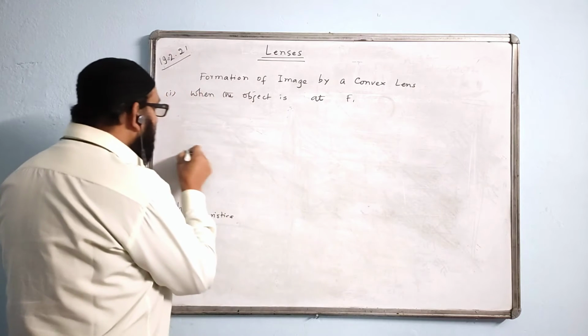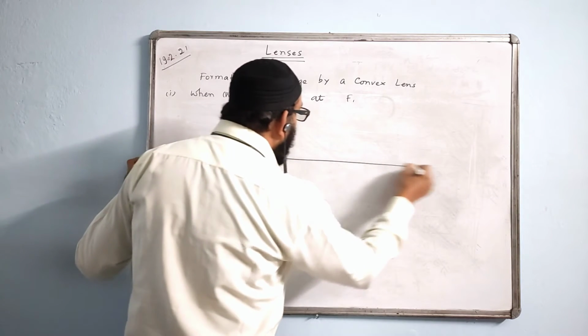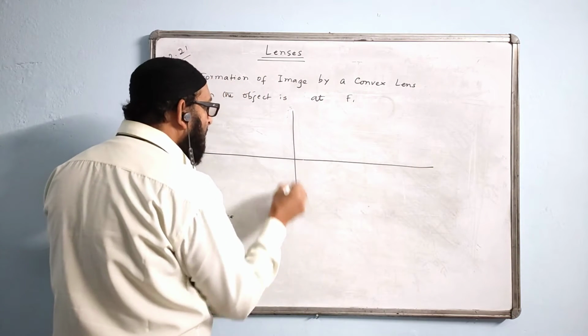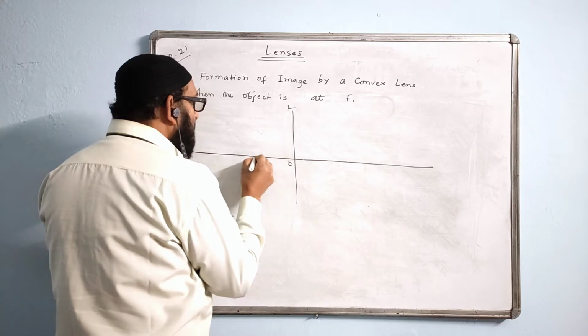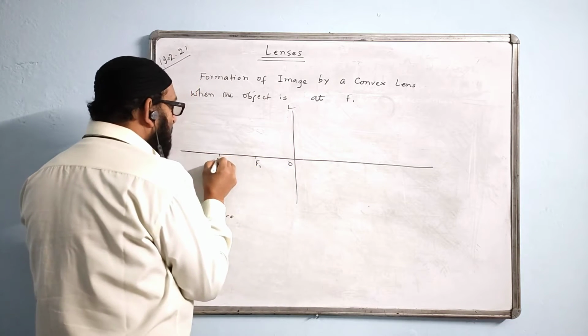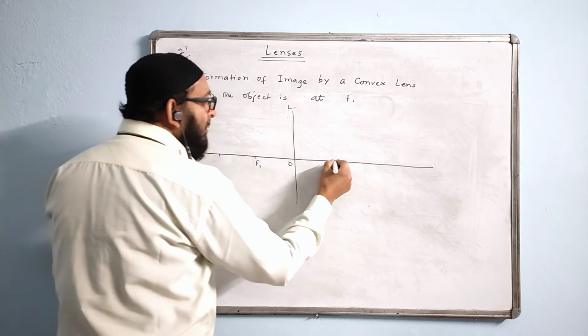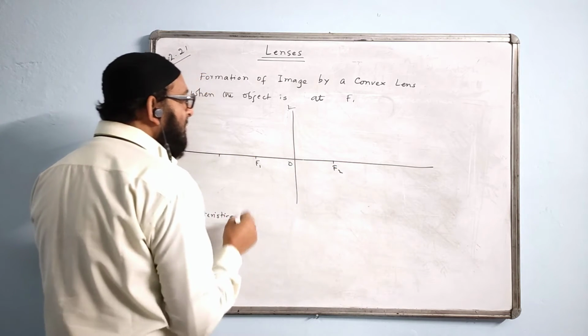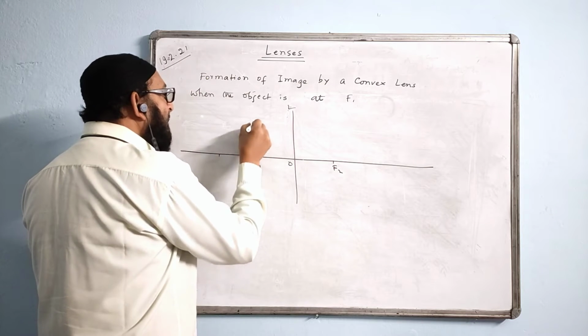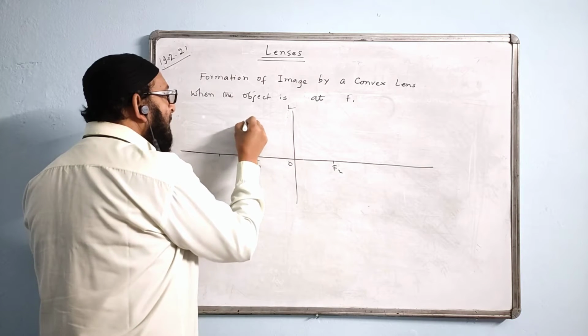Now again for this also we will draw the diagram like this only. We will take a line, another vertical line here. This one is F1. This is 2F1. 2F1 not necessarily to mark, you may not mark now. This side is F2, the principal focus. Now the object is at F1, exactly at F1 here. A and B.